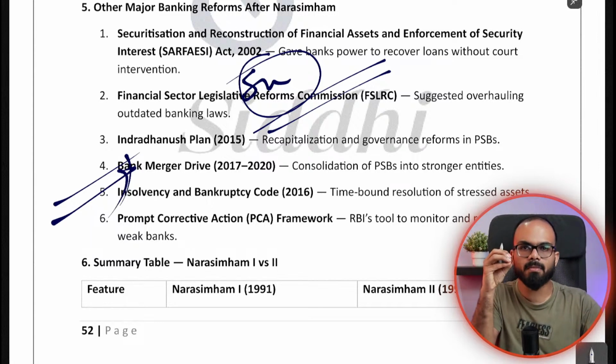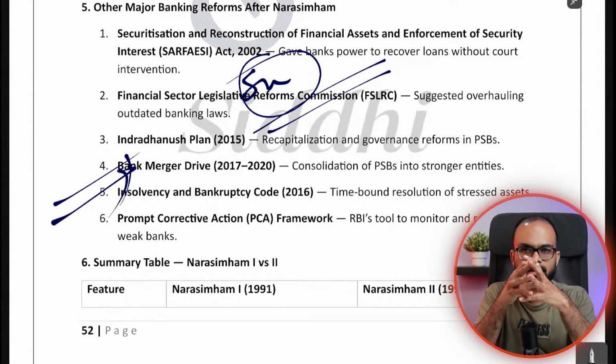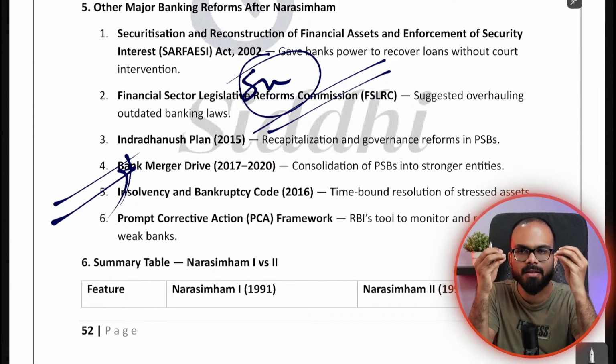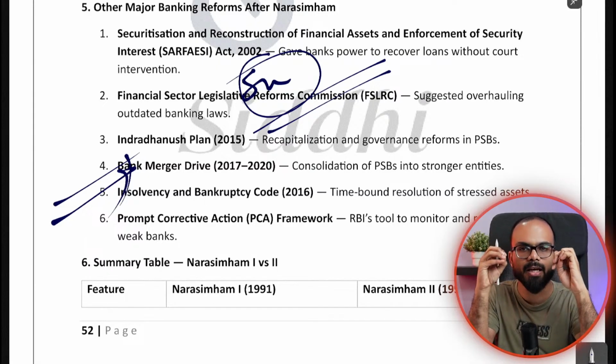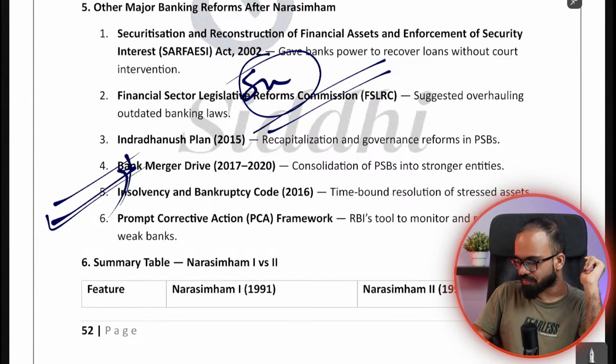The idea of bank merger is that if you merge banks, the balance sheet, the negatives that were there, the loans that were given, all these will be handled. That was the idea behind merging all the banks together.